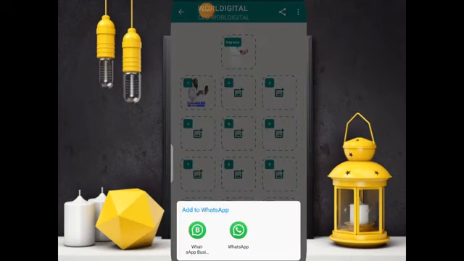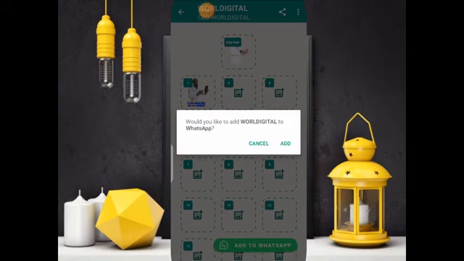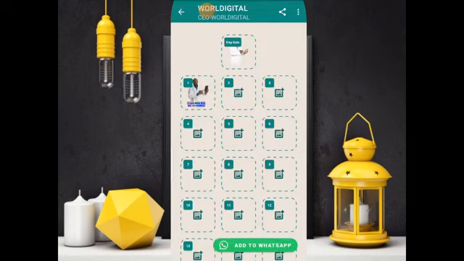So it's going. Since I'm using two WhatsApps, it asks which WhatsApp I should add it to. I will take this other one. Would you like to add World Digital to WhatsApp? You click on add. Yes, World Digital has been added to WhatsApp. So let's check if this sticker has been added with the tray name World Digital.